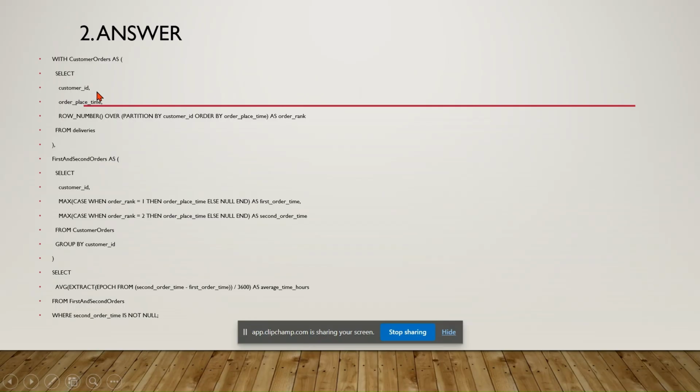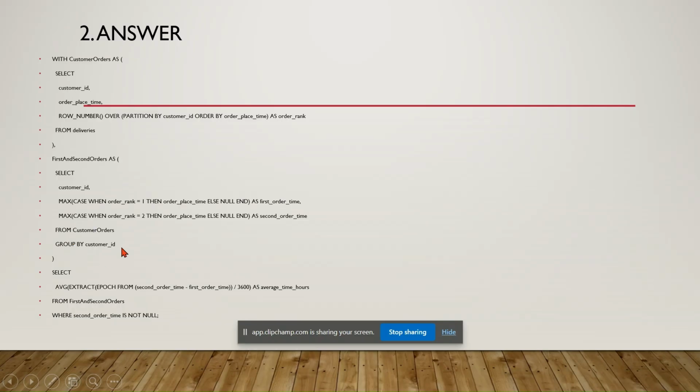So this was my answer. I hope it is visible to everyone. First of all, I used the window function ROW_NUMBER to get the order rank. Then I found the first and second order by using MAX with CASE. When the order rank is 1, this would be my order place time, else null. This was my first order, and the second order is when the order rank is 2.